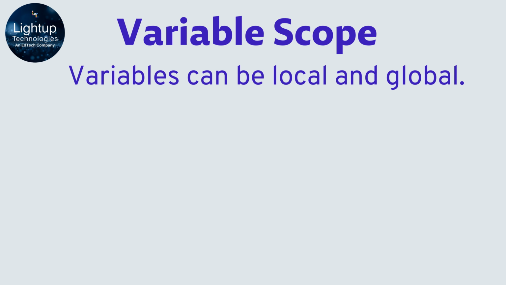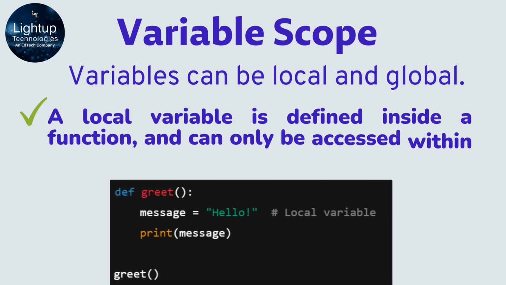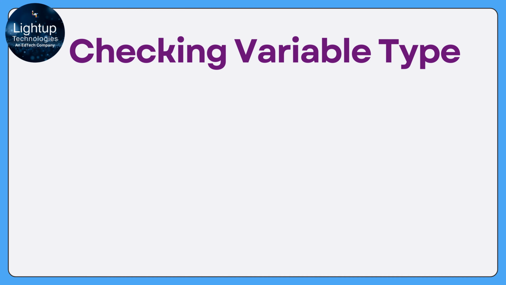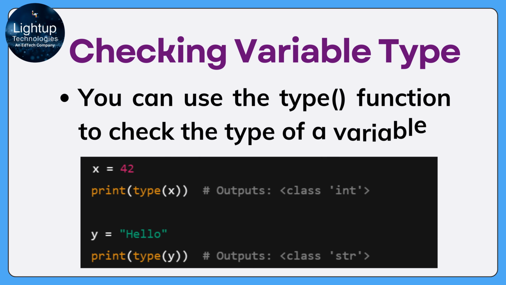Let's talk about variable scope. The scope of a variable refers to the region of your code where the variable can be accessed or modified. Variables can be local, global, or non-local. A local variable is defined inside a function and can only be accessed within that function. A global variable, on the other hand, is defined outside of any function and can be accessed anywhere in the code. You can use the type function to check the type of a variable.